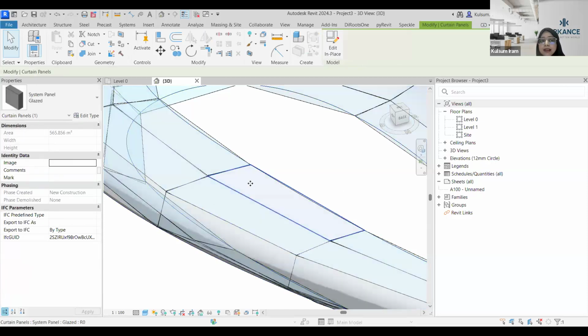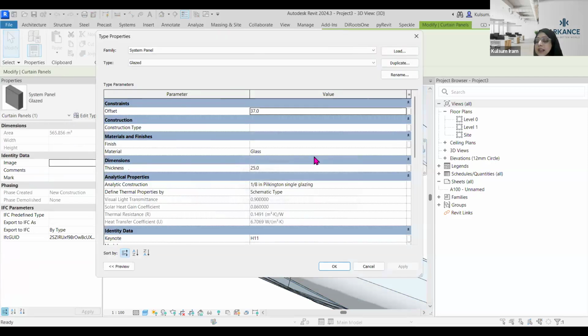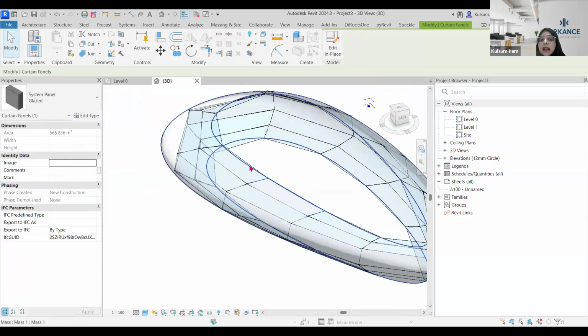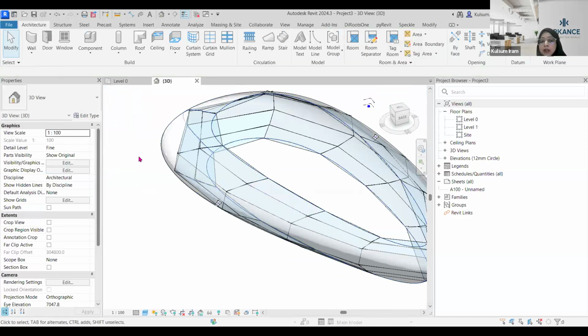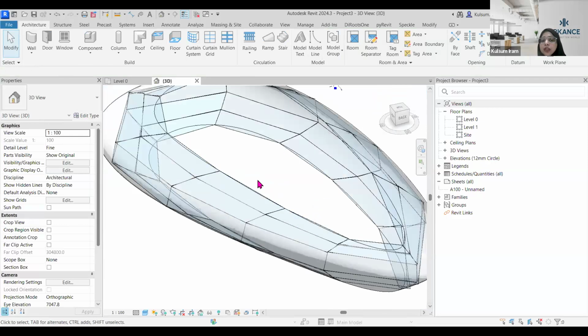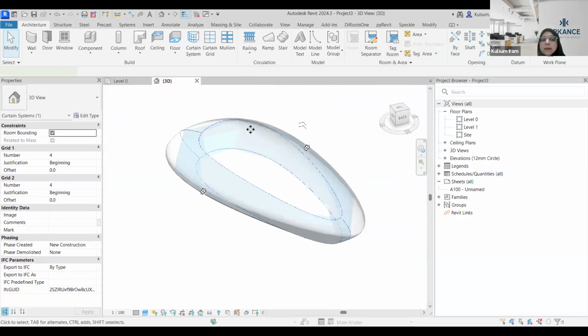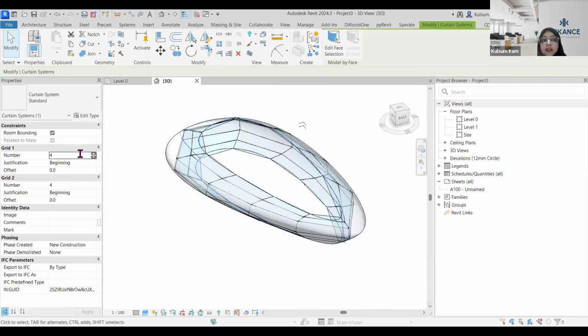If you simply select your system panel, you have Edit, and in Edit you can change the material as well as the thickness of the material, how the finish is going to look, all these settings over here as well. Currently you can see it is not adapting the positioning or the location of my surface or my shell. For that I can simply change the values of the grid, and as I change the value of my grid, you will be able to see how easily it is pasted onto my shell.